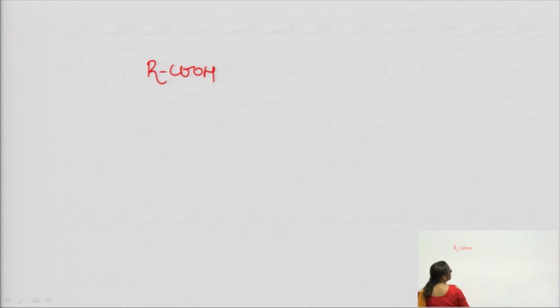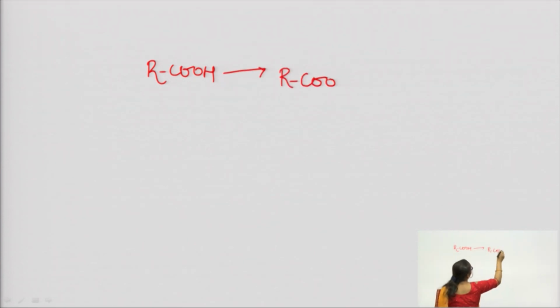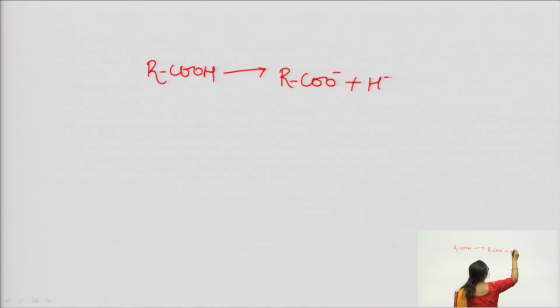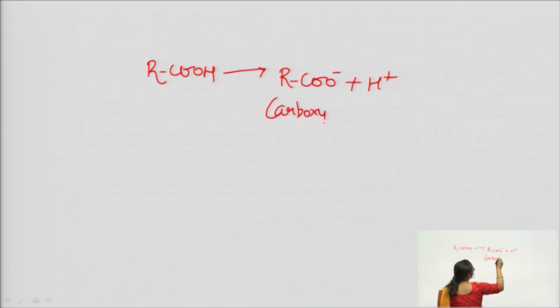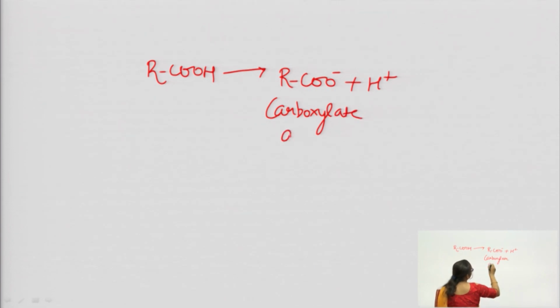RCOOH. This is what? Any carboxylic acid. It dissociates into RCOO minus plus H plus. This RCOO minus is the carboxylate anion, right?